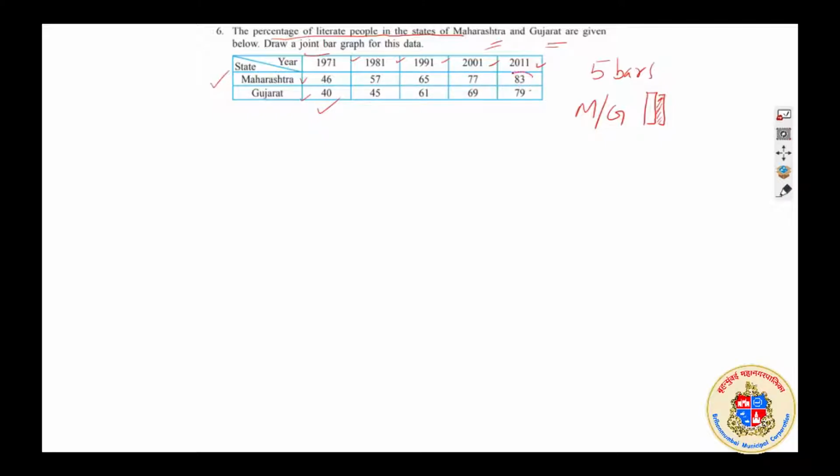Here 83 is the maximum, highest value, and here we are having 40 as the lowest value. So while making the scale we should think about this. We want 40 to come, and 83 also to come, within the area. Okay, so that is the technique of drawing a joint bar graph. So now what do I have to do? I have to bring graph paper in front of you. Okay, so let me go and get a graph for you, so that I can show you.